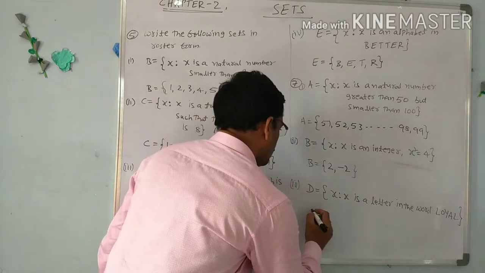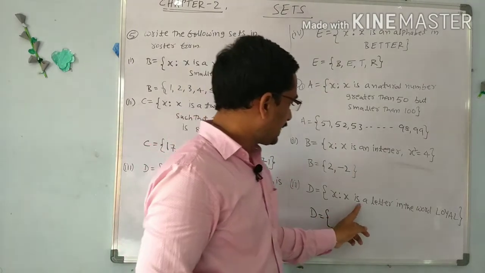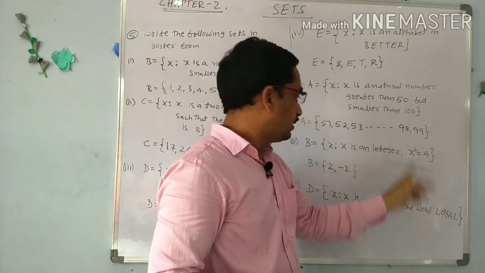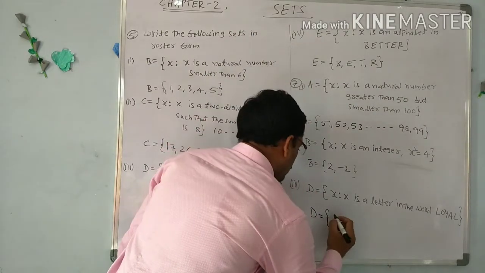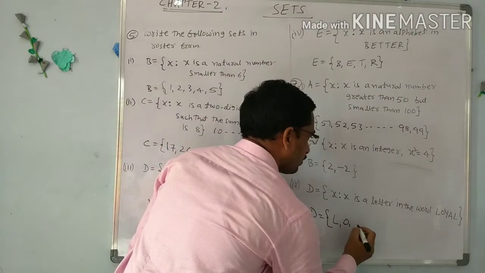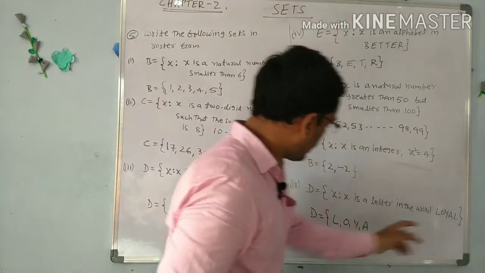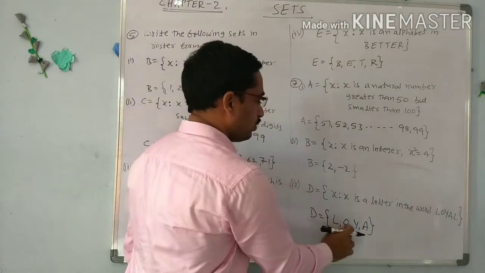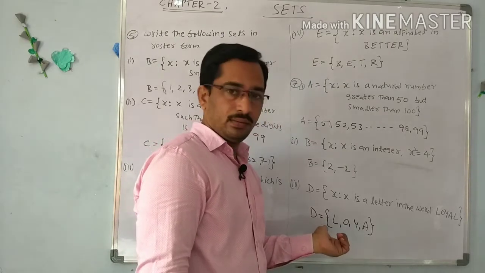Next, the last set D, x such that x is a letter in the word, same as the 5th bit 4th problem, x is a letter in the word loyal. So write L, O, Y, A, L again repeated, so we have to write only 1 time. So L, O, Y, A are the letters in the set D.